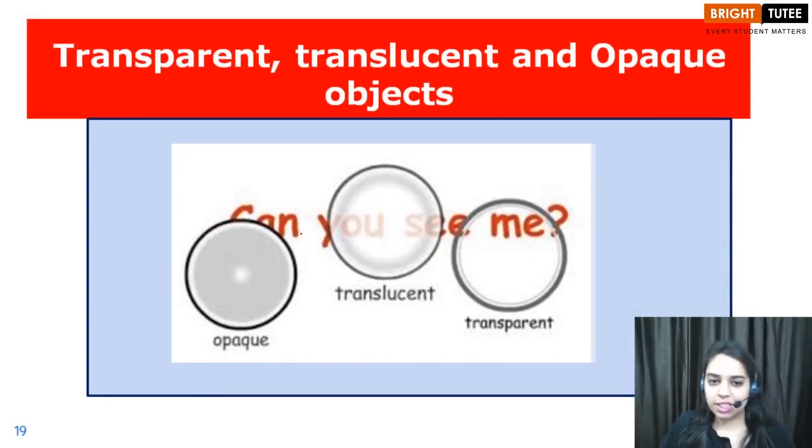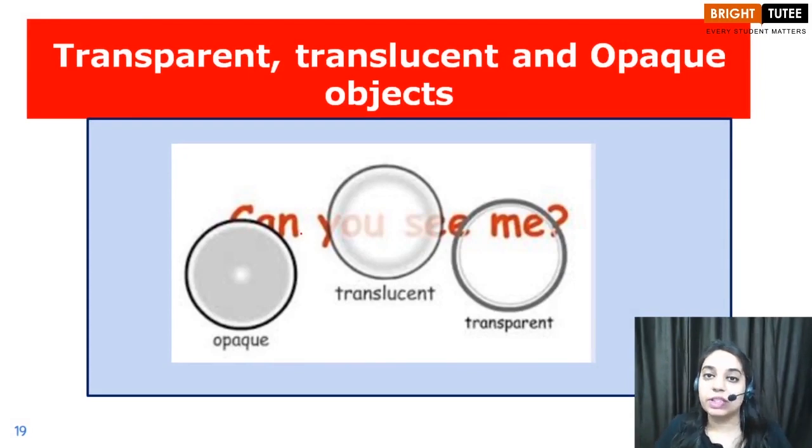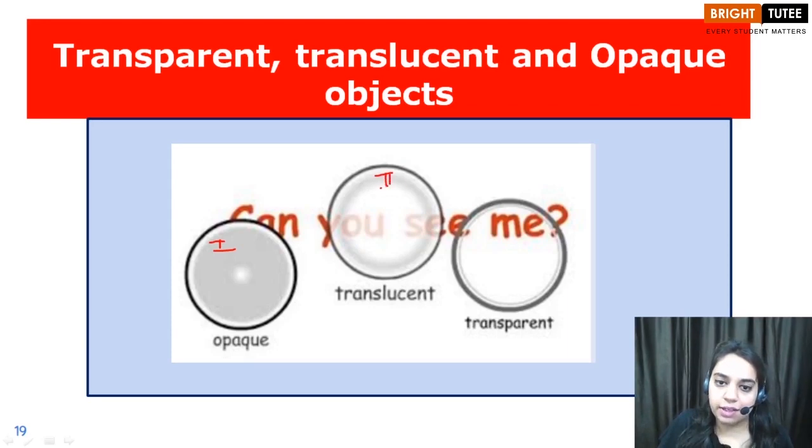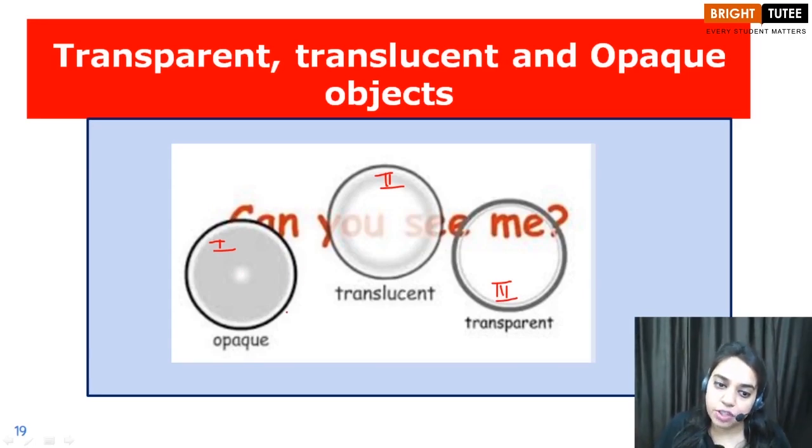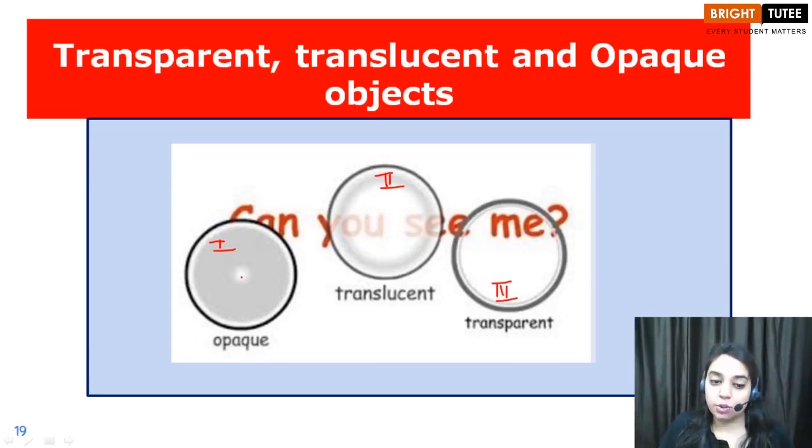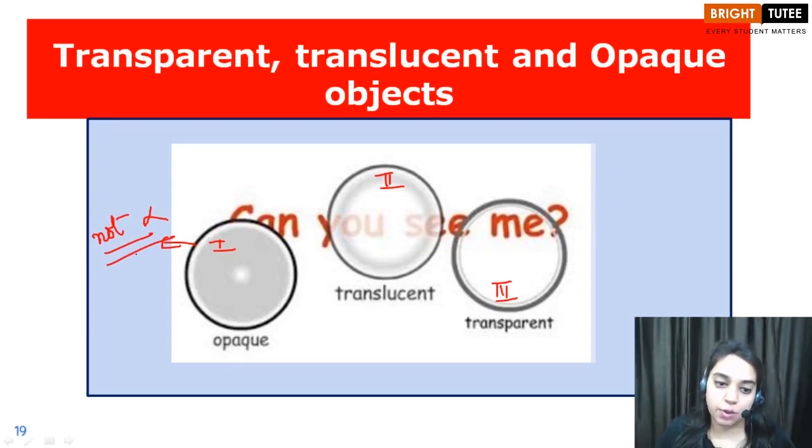Children, as you can see, at the back of the paper it's written, can you see me? And then we have three circles, first, second and third. Let us observe and start with the first circle. Children, can you see the word can behind this first circle? You are not able to see the part which is hidden behind this circle, right children? That means through the first circle you are not able to see anything, nothing is visible. These types of objects are called opaque objects.